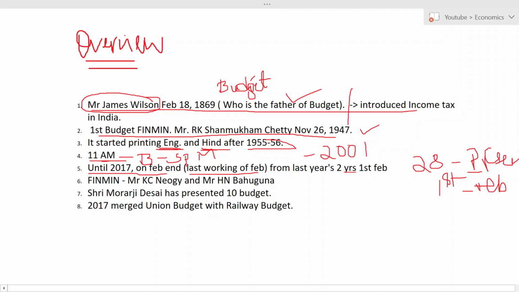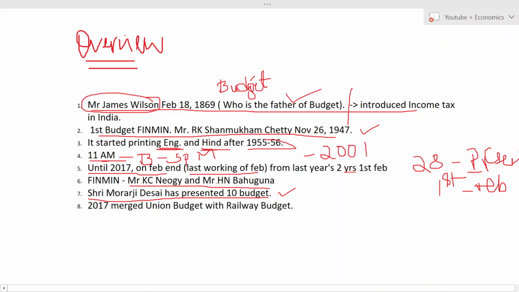Okay. So there are two financial ministers in India who did not present the budget. Those two financial ministers are Mr. K.C. Neogy and Mr. H.N. Bahuguna. And then the seventh point is Sri Morarji Desai has presented 10 budgets. Again, it is important. He is the first person to present 10 budgets. No one has presented this many budgets.